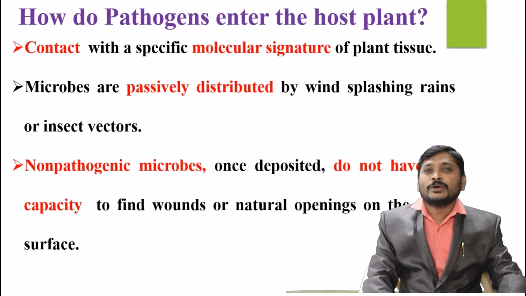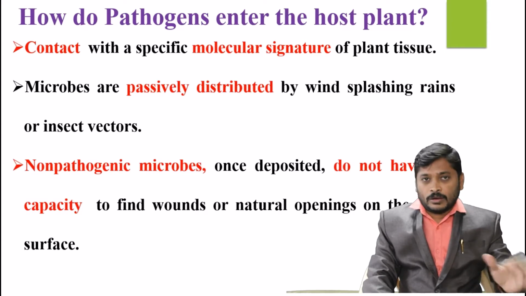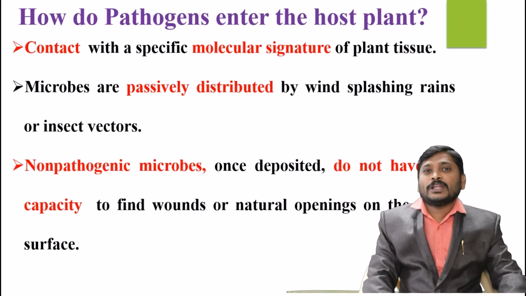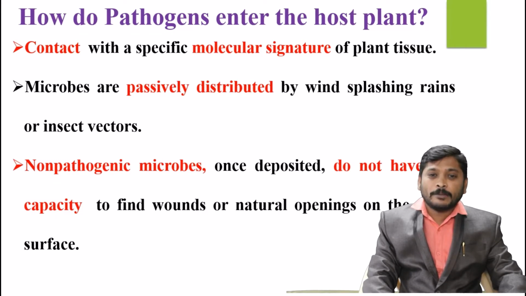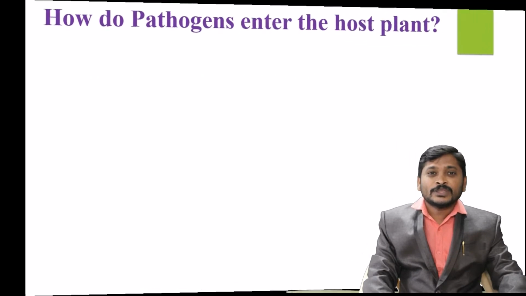Microbes are also passively distributed by wind, splashing rain or insect vectors. So they are passively carried by the air and are deposited on a particular leaf surface. After landing, these microbes identify whether they are non-pathogenic or have the capacity to induce disease.